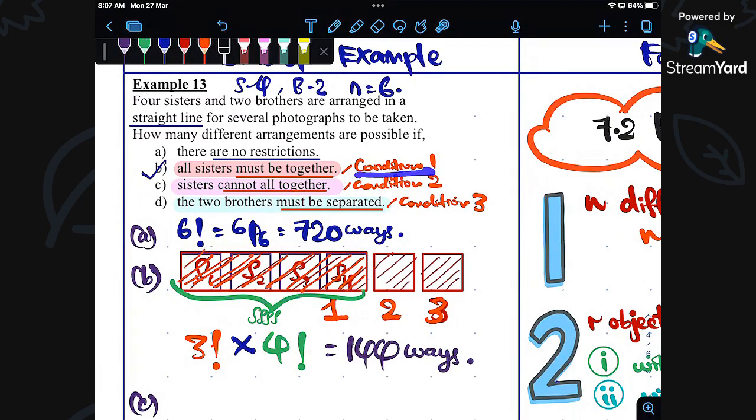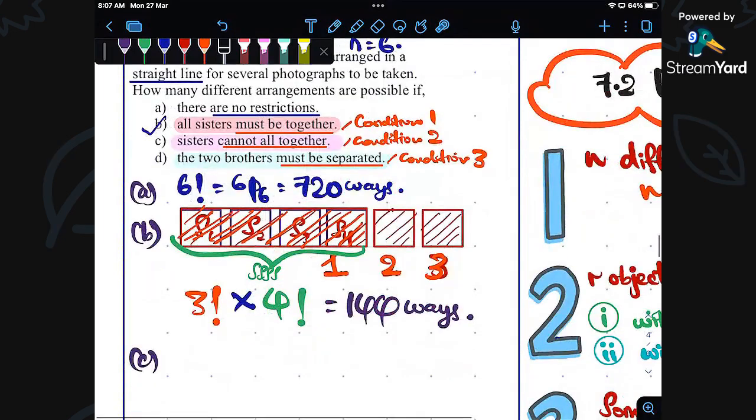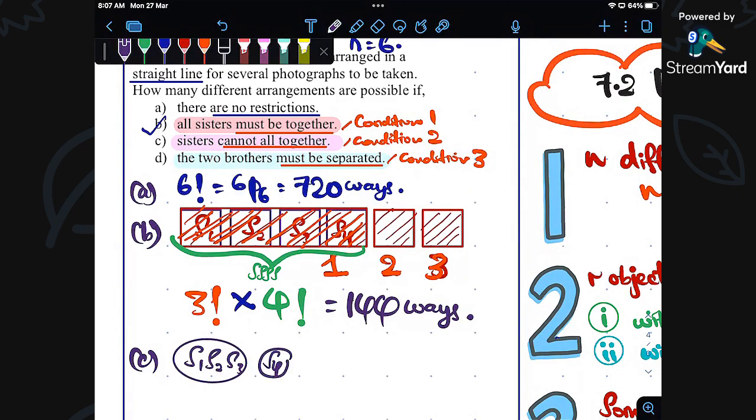That is the first condition. How about the second? The second condition, the sisters cannot all be together. Cannot all be together means S1, S2, S3 can be together, but S4 cannot. So this is like not all together, that is the meaning. Or sometimes S2, S3 can be together, and also S1, S4 can be together.